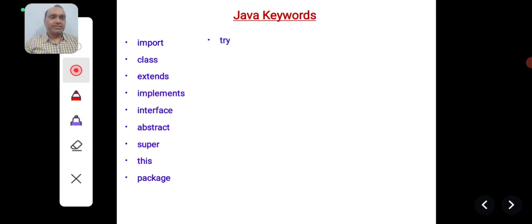Then try. Try is the keyword that is used in exception handling. Suppose you have written some lines of code, say 10 lines, and you are expecting that they may generate an error during runtime. Those 10 lines of code you can keep inside the try block, and you can perform appropriate actions when any error is generated by these lines. For that purpose we use try.